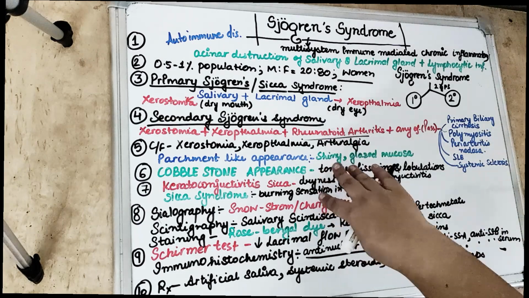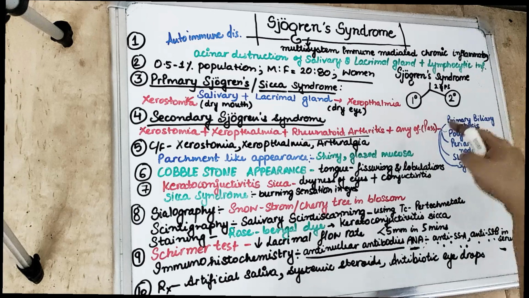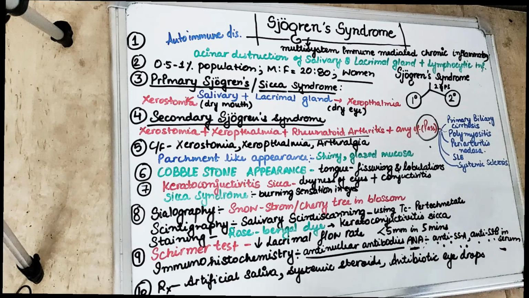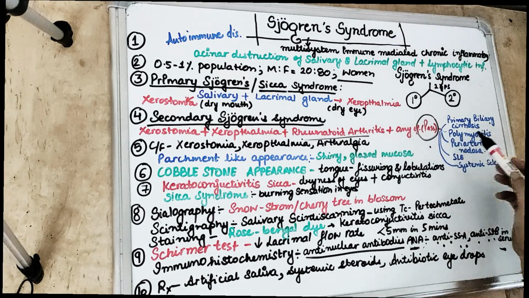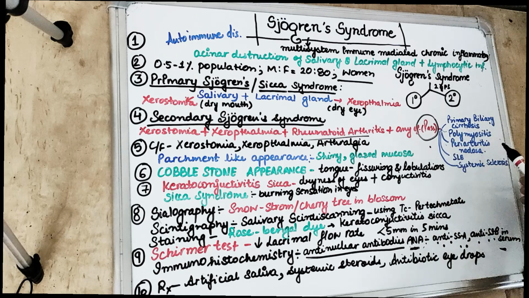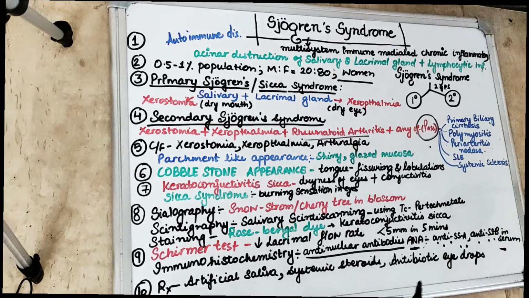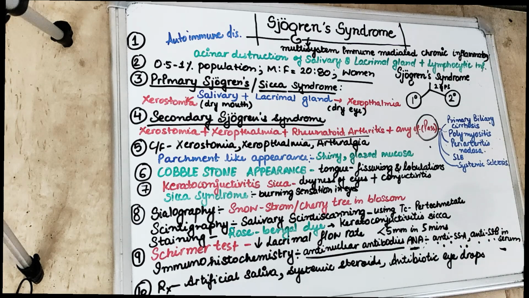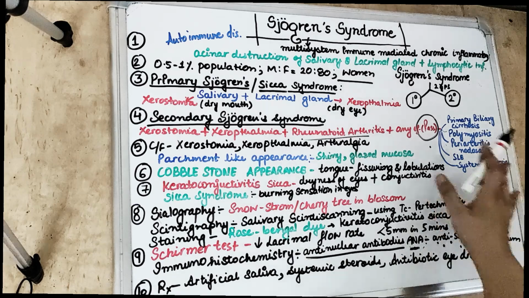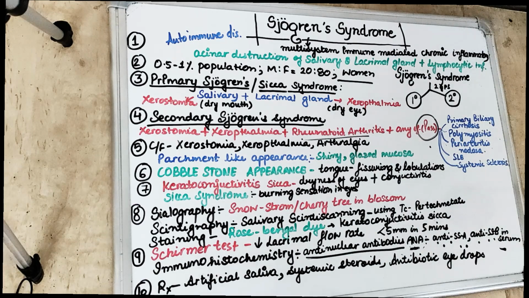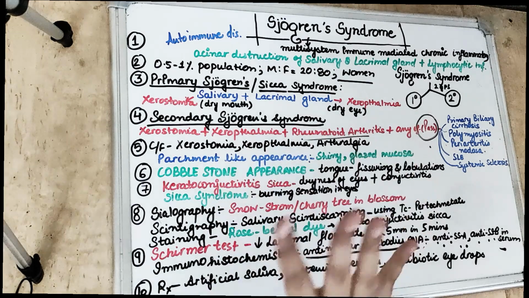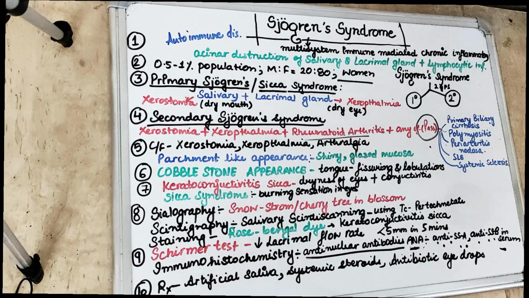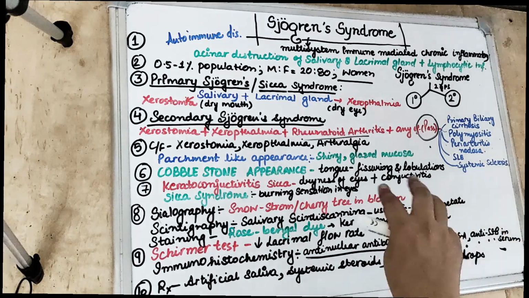And along with that, there is any of these diseases. So you can remember it from PPPS. P, primary biliary cirrhosis, P, polymyositis, P, periarteritis nodosa, S is for SLE and systemic sclerosis. So you can remember it from PPPS. Always remember primary Sjogren's is only salivary plus lacrimal, that is xerostomia plus xerophthalmia. Then secondary Sjogren's is the addition of rheumatoid arthritis or any of these diseases.